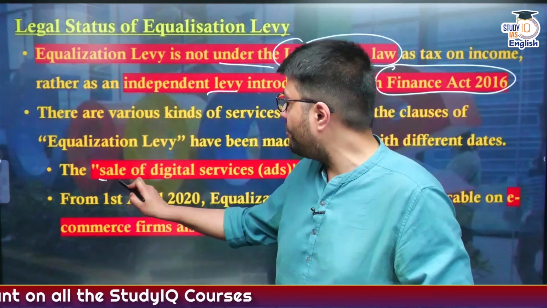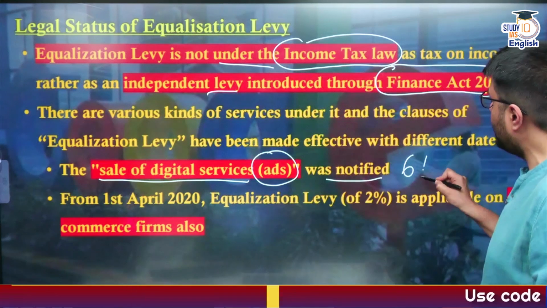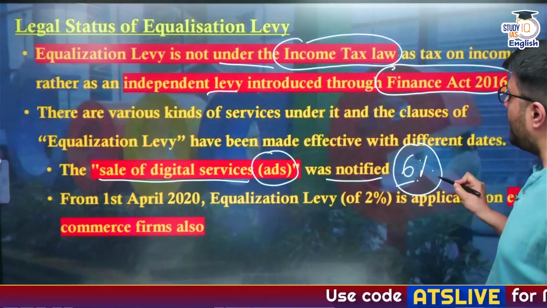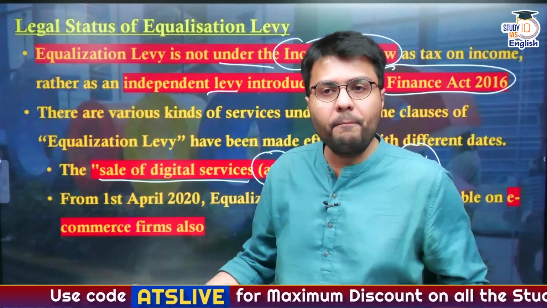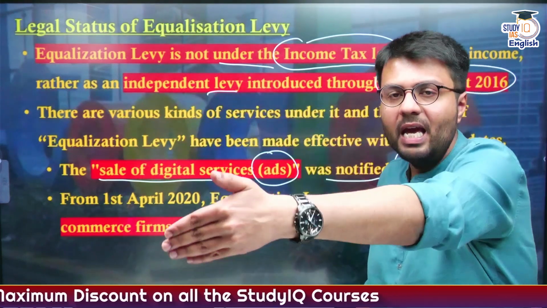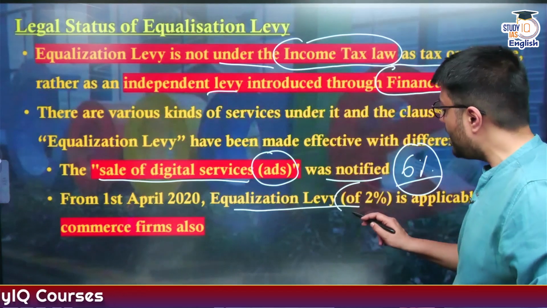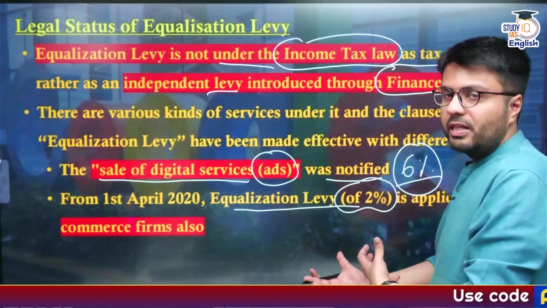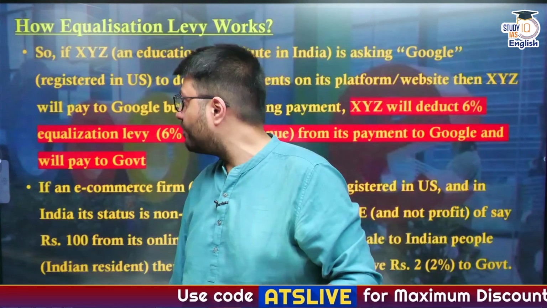For example, sale of digital services like online advertisement was notified by the government, and the government said companies will have to pay 6% of equalization levy. Similarly, if an e-commerce company is selling goods without having an economic presence in India to any consumer based in India, they will be required to pay equalization levy of 2% on their revenue. So this is the legal status of equalization levy.